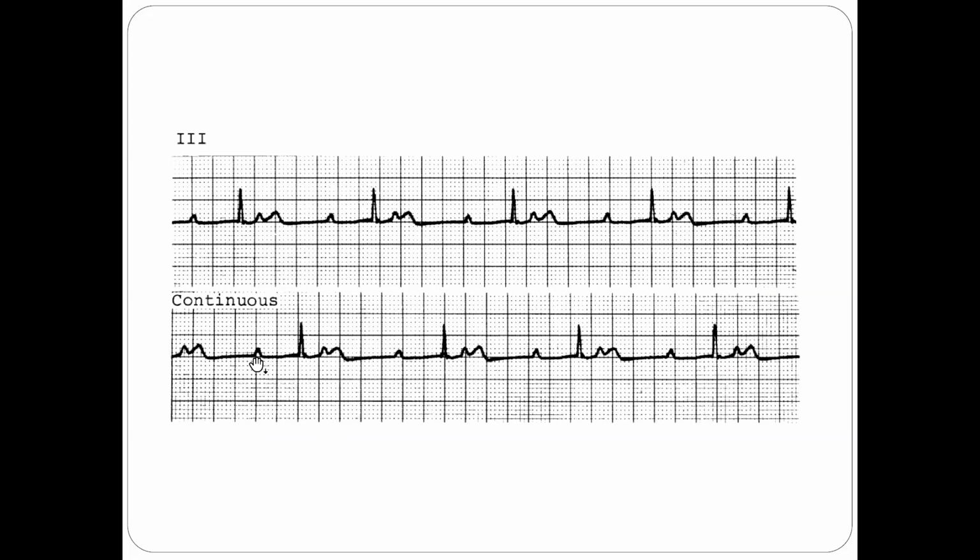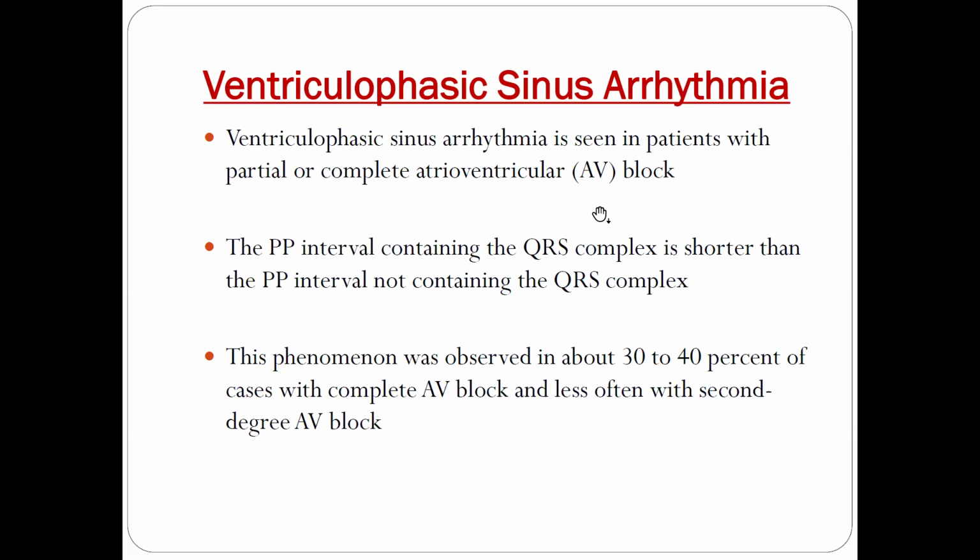For example, this is a P wave, and this is again a small P wave which just came here. So this P and QRS have no relationship with each other. That's why it is called AV dissociation or complete heart block. But the P to P duration which contains the QRS is shorter compared to the P to P where there is no QRS. There is no QRS between this P and this P, and this duration is longer and this duration is shorter, as you can see here. So this is called ventriculophasic sinus arrhythmia. It is seen in 30 to 40% of patients with complete AV block and less often with second degree AV block.